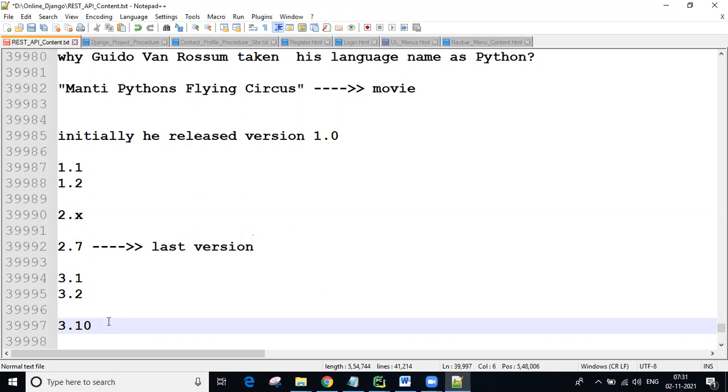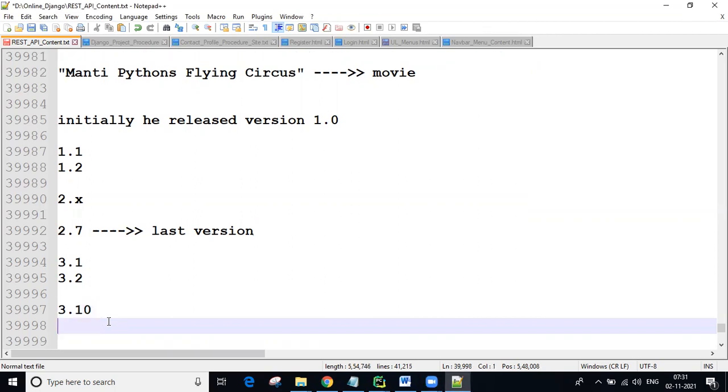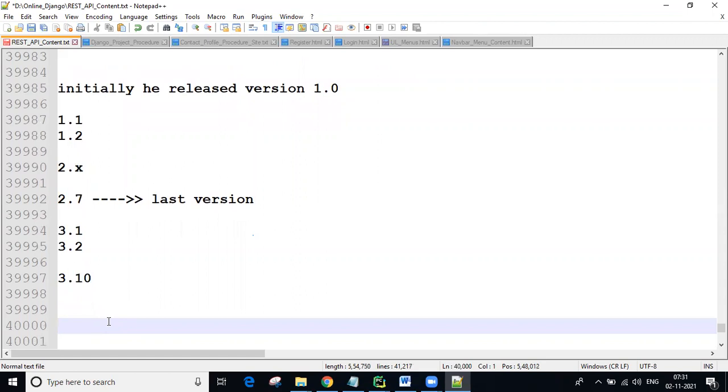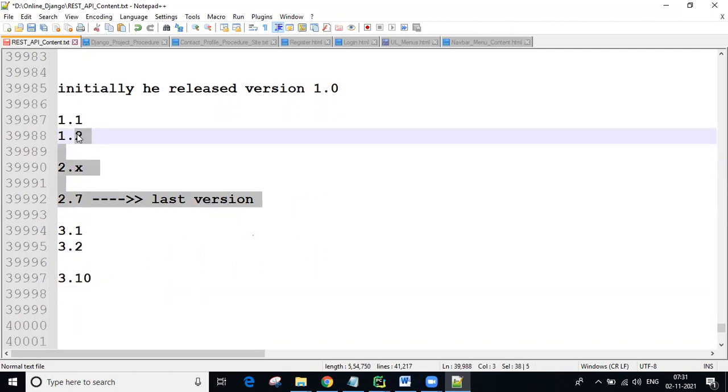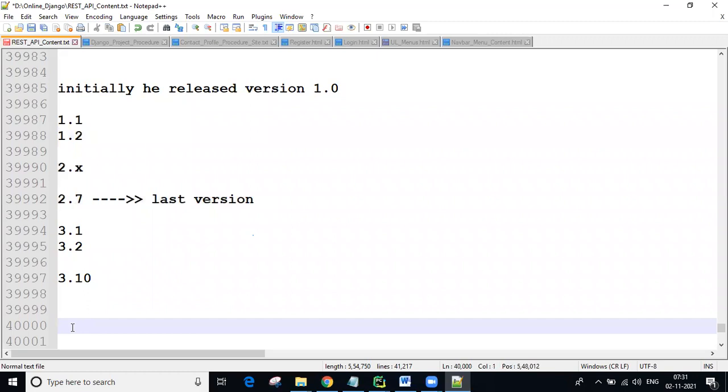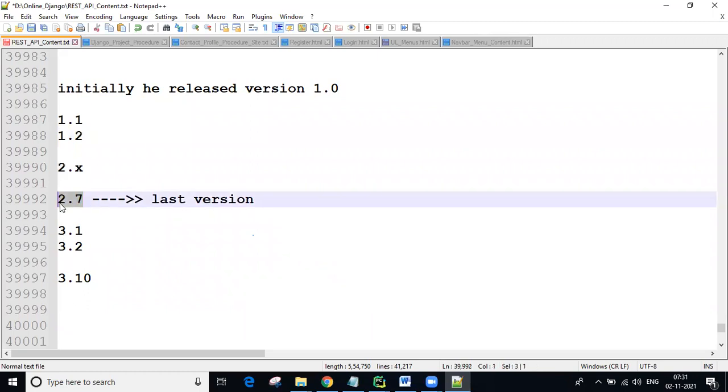Now, the latest version here is 3.10, guys. There are a number of versions, so from the official site, whatever versions you want, you can use. Nowadays, all people in the industry are using only the 3 series. No one is using the 2 series. Five to six years back, many people used 2.7.